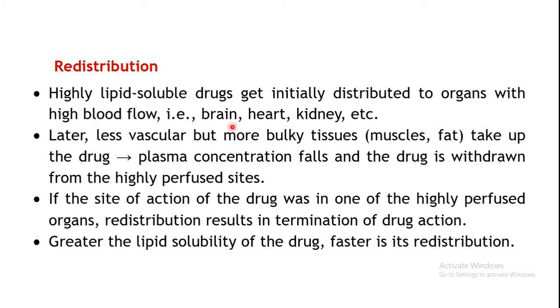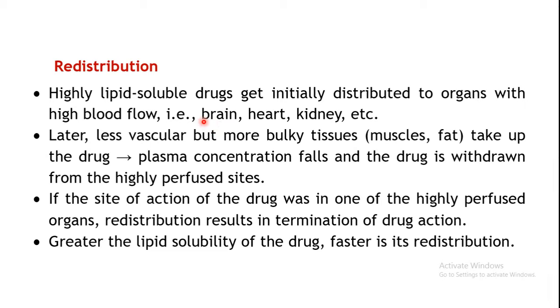So initially whatever has entered into your brain or your heart or kidney, that will start coming out of these organs. That's because plasma concentration is reduced, right? So initially it has distributed into these organs, later on it will start entering into less vascular tissues, so plasma concentration will fall. So ultimately wherever the drug is present in very high amount, it will be withdrawn from these areas.